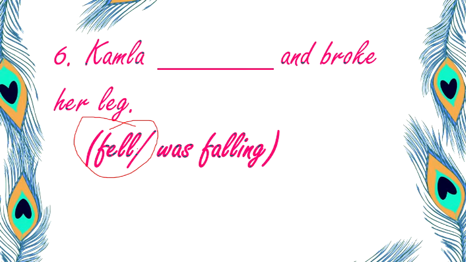If you want to compare, in previous sentences we had the situation like when. That when someone else saw me, I was doing this. But in this situation, Kamla is a single subject and the two actions fell and broke happened together. Right? Because we have the conjunction and here. So we should understand this difference.